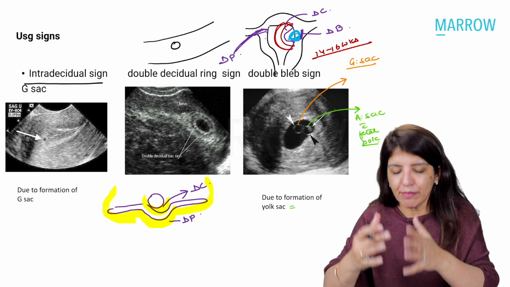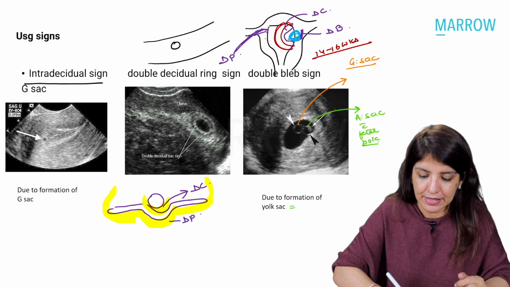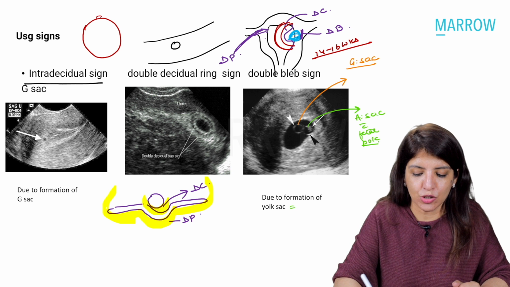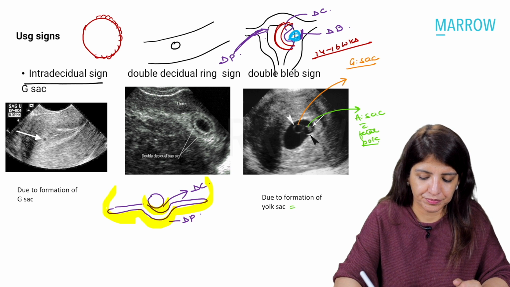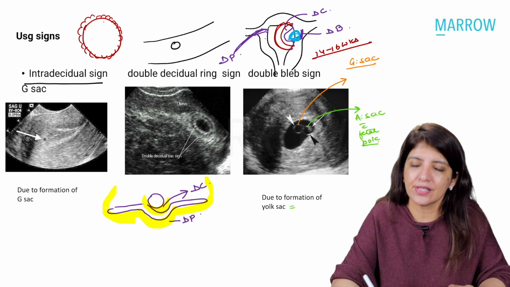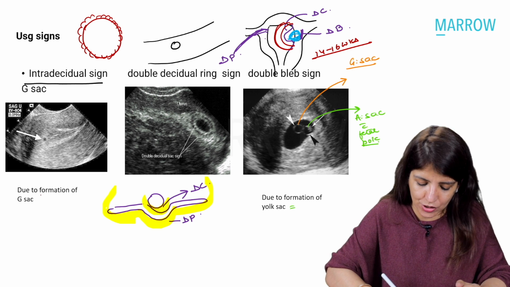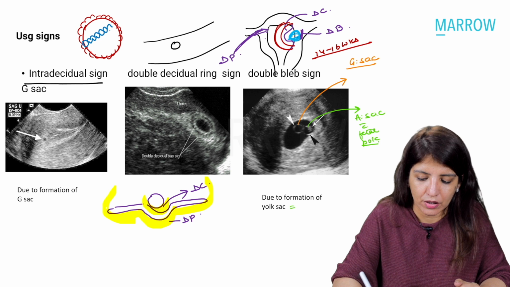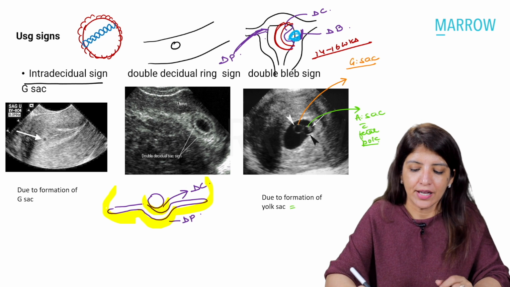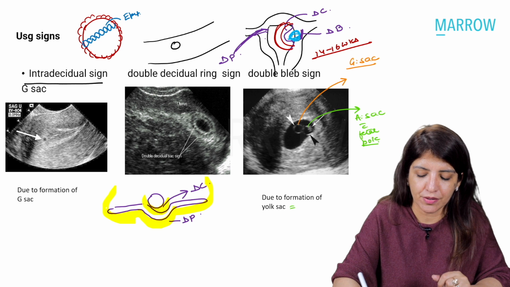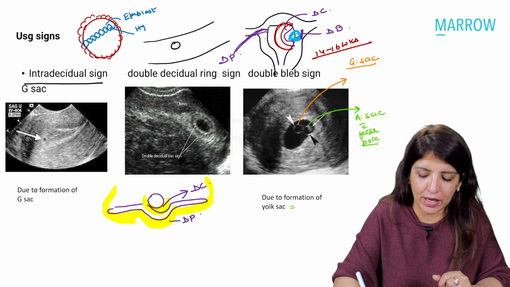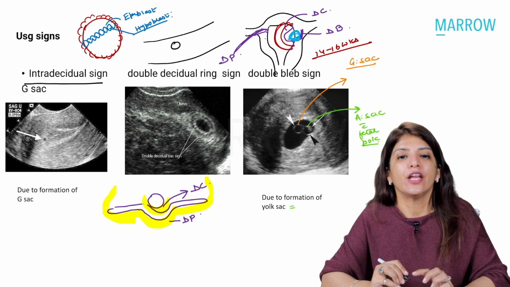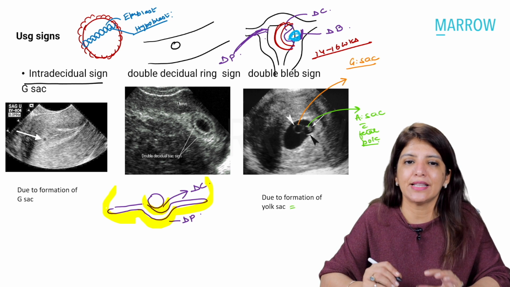Then simultaneously in the blastocyst, what is happening? There is the outer layer of cells, which is called the trophoblast, and there is the inner cell mass, which is called the embryoblast. So this inner cell mass is gradually going to form, initially, two germ layers, right? It is going to form the epiblast and the hypoblast.